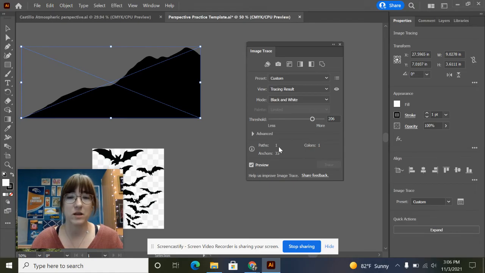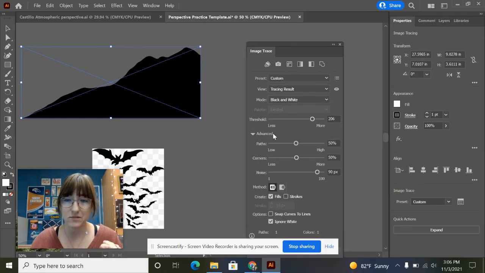And then we're going to go to some advanced settings. We're going to click down here on this little arrow for advanced, and we're going to change a few things. So paths, if you remember from when we did the pen tool, when you click once, you make an anchor point, and then you move the pen tool and click again, that makes another anchor point.